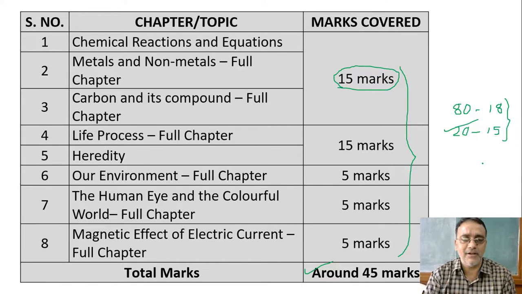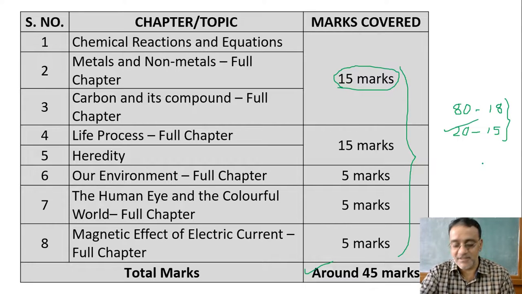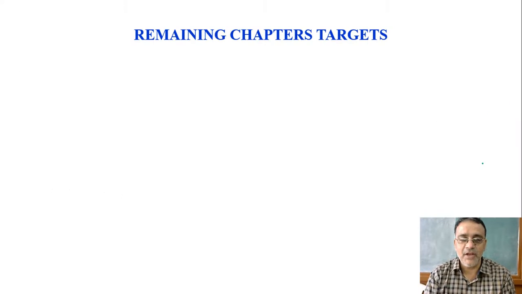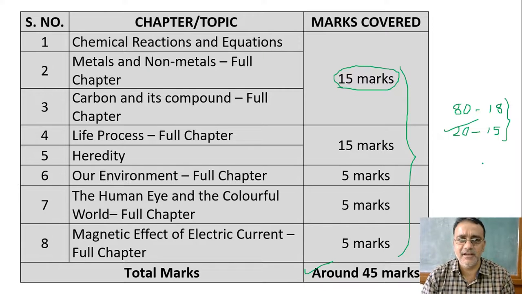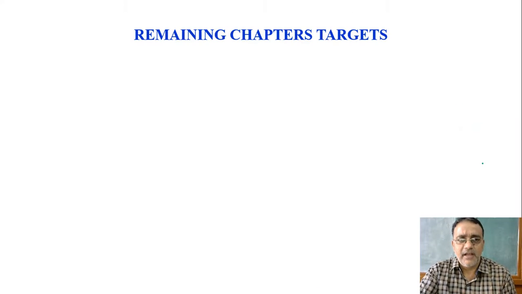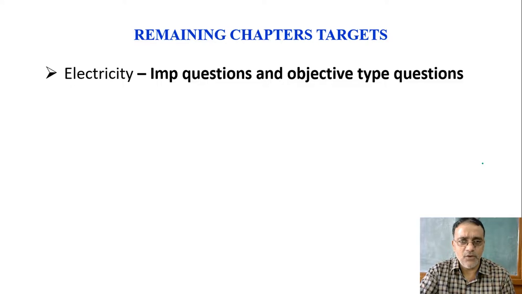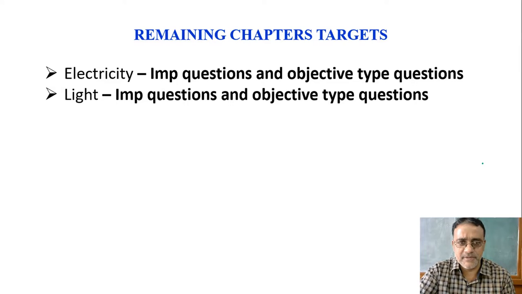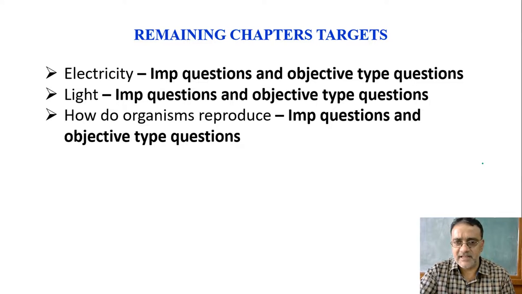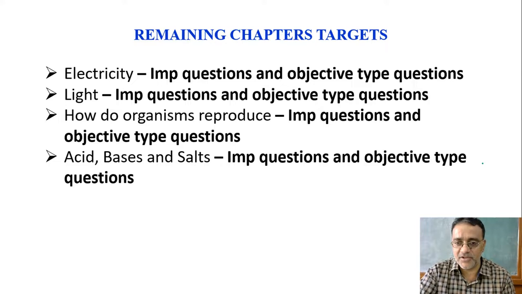Now after that you also have to follow some other instructions given just after this slide, the remaining chapters target. See, 8 chapters target I have given here. The remaining chapters are electricity, light chapter, how do organisms reproduce, acid, bases and salts, periodic classification of elements.